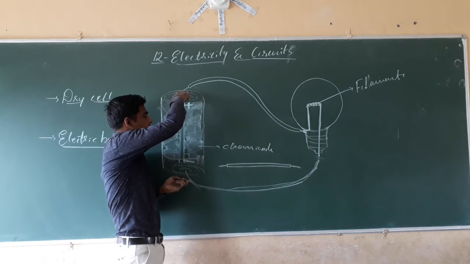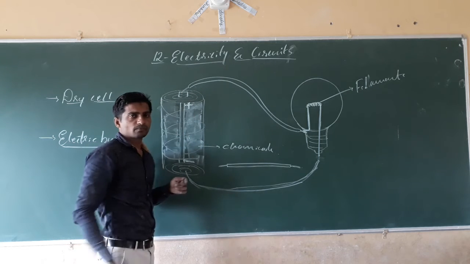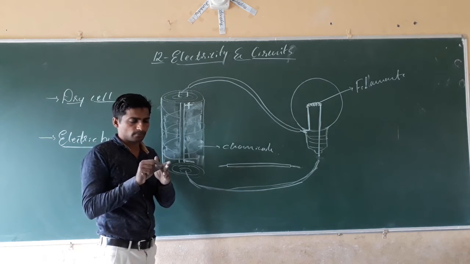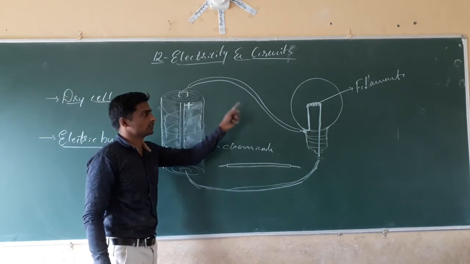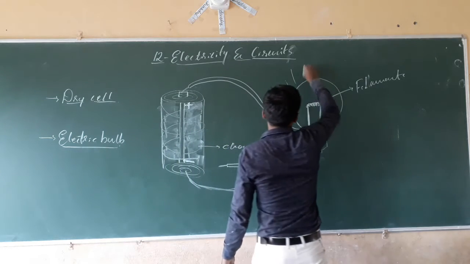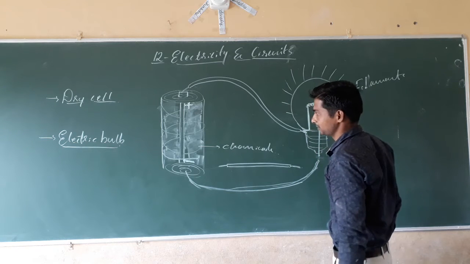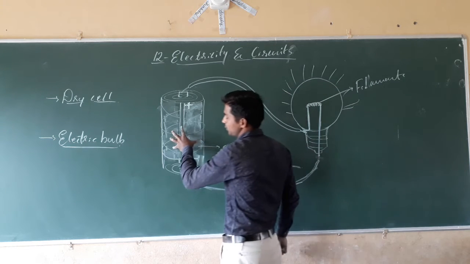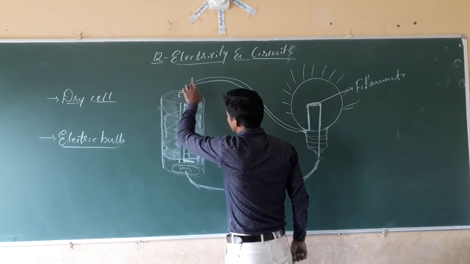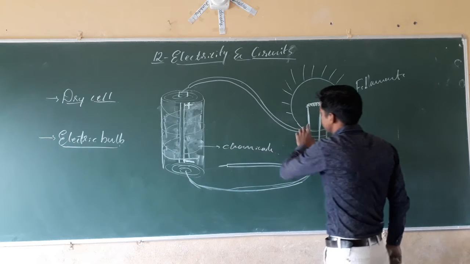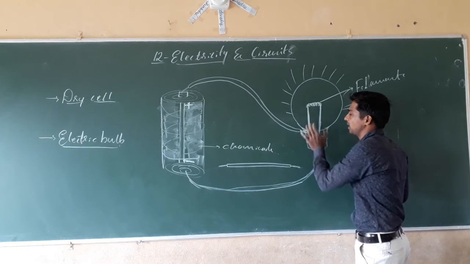When we connect the wire, do one thing: connect and wrap it with tape. Yes, when we wrap it, see what happens? The bulb starts to glow. Yes, it means electricity is produced in the dry cell. The electricity produced in the dry cell will move along the wires that are connected to the two different terminals of the bulb.